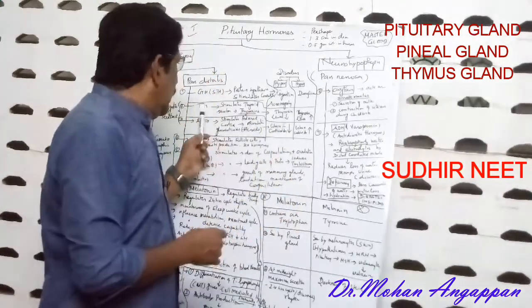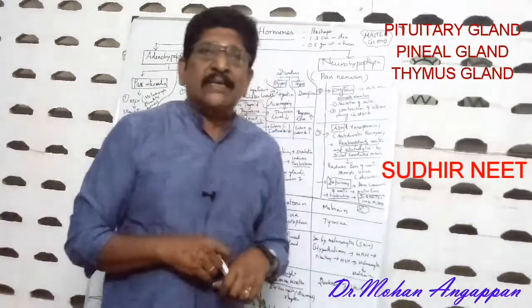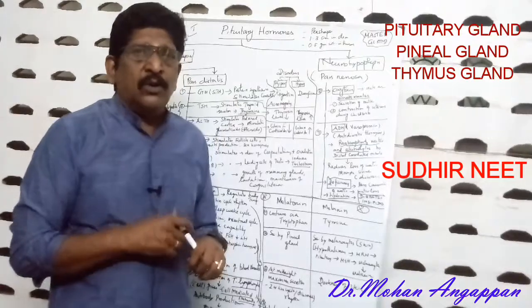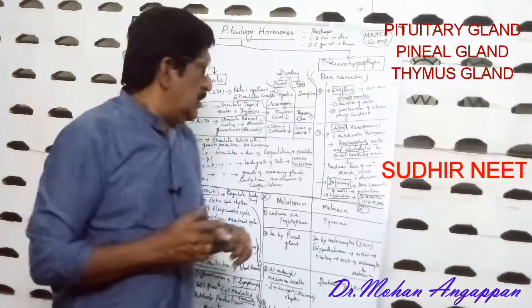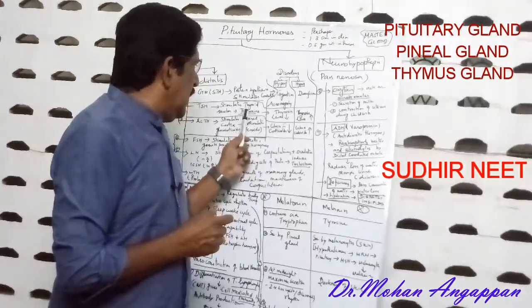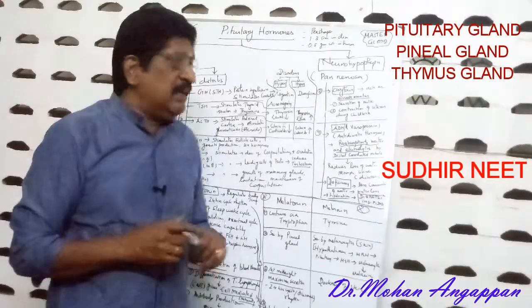Then number 2, TSH, thyroid stimulating hormone. As the name indicates, this hormone stimulates the thyroid gland to secrete thyroxine.